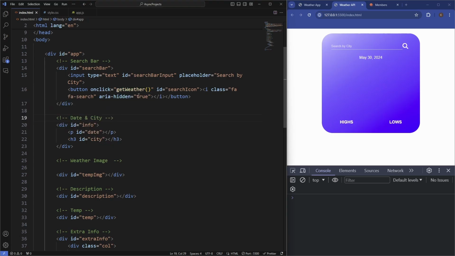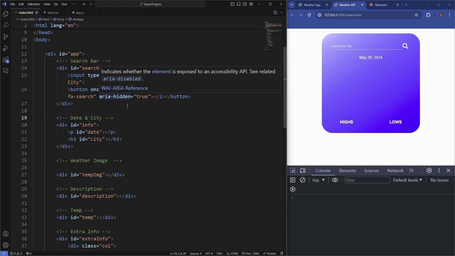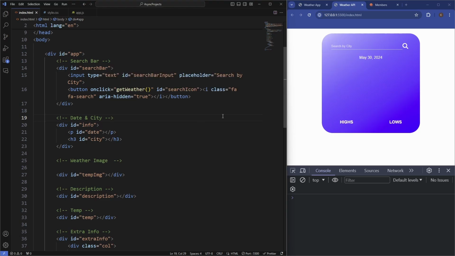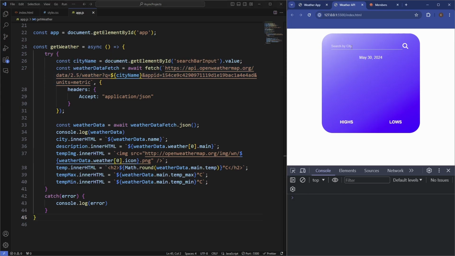So now this button has the on-click attribute, which is going to call our get weather fetch API, and it's going to retrieve us the data that we want. So if we type in a city name in here, we'll just type in London. This input is now going to be equal to this value, which is then going to be equal to the parameter that we need inside of our URL to retrieve us the data.